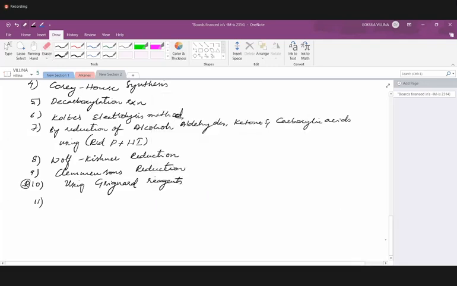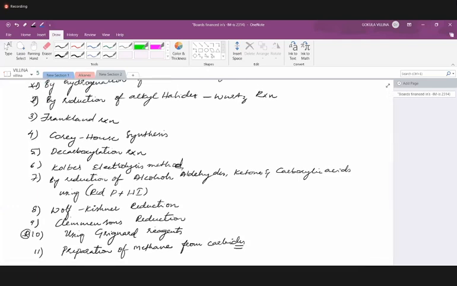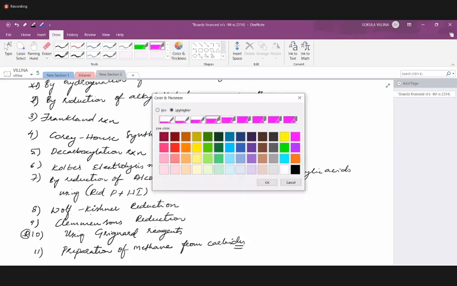So the last one will be preparation of methane from carbides. I'll mark here itself so that everything will be in one place.